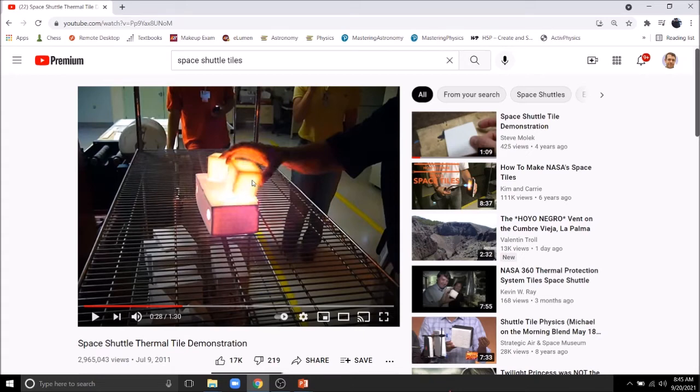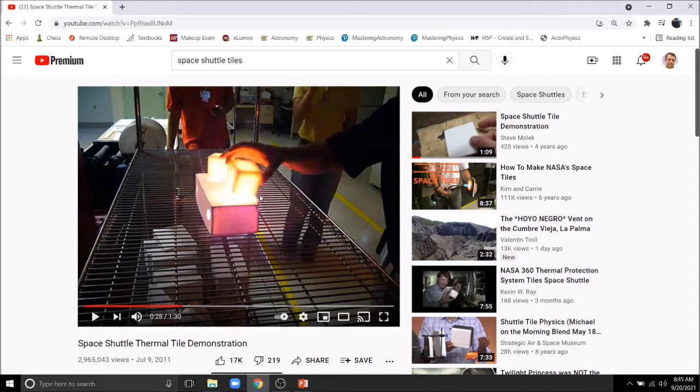And what's happening here is they stick these two blocks in an oven that puts them to around 2,000 Fahrenheit or so. And they take them out of the oven, and this guy is able to grab them with his hands. And the reason why he's able to do that is while they have a very high temperature, and they're a solid, so they have a decent amount of thermal energy to them, they don't transfer that energy very well. They have very low thermal conductivity, we say. The heat transfer is low, very low.